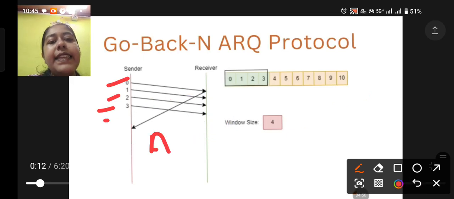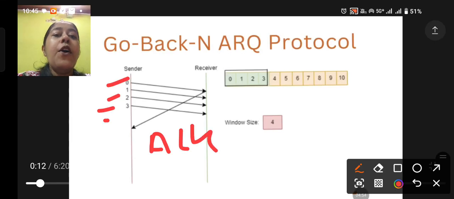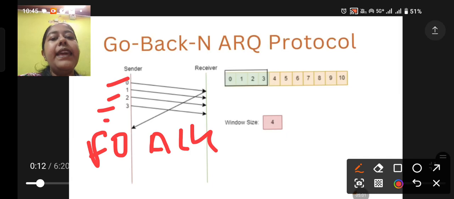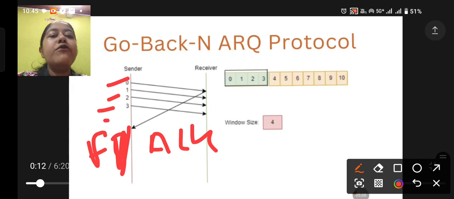So this one is the ACK, the acknowledgement which is sent by the receiver. What will this acknowledgement be? Obviously it will be for frame number F0. So it should be F0. It should be F1, since it needs the next frame. So whatever this frame is, we have to see what acknowledgement it is getting. Obviously, for the first frame, the acknowledgement is received.